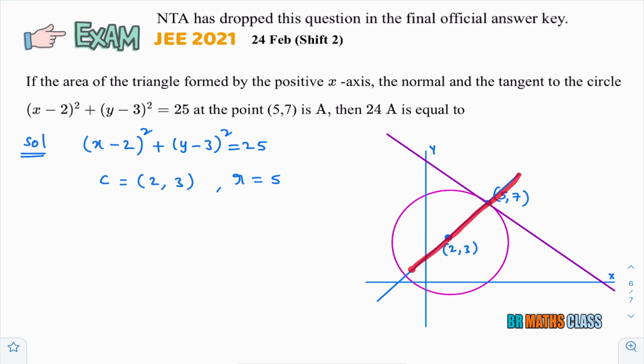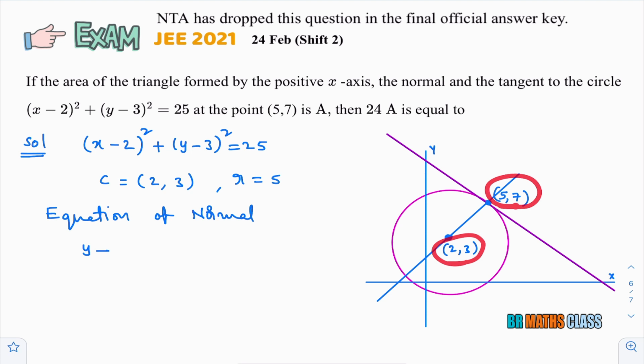Equation of normal. How to find the equation of normal? This line is passing through 2 points. By using the 2-point form, you can find the equation of normal. What is the formula? y minus y1 equal to (y2 minus y1) by (x2 minus x1) into (x minus x1). I'll take this point as (x1, y1) and this point as (x2, y2). So y minus 3 equal to (7 minus 3) which is 4, divided by (5 minus 2) which is 3, into (x minus 2).